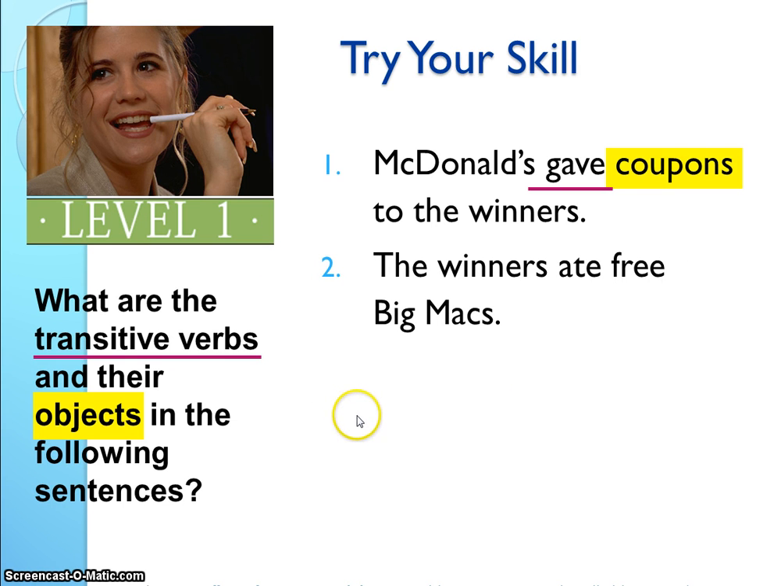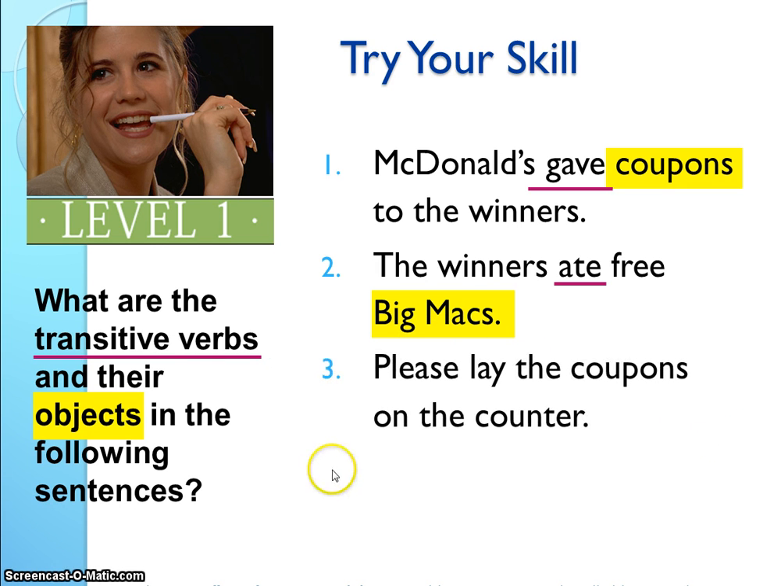Okay, the winners ate free Big Macs. What would be our transitive verb? It would be ate. And then what did they eat? The winners ate Big Macs. They were free, which is an adjective telling what kind of Big Macs they were. Please lay the coupons on the counter. Okay, so our verb is lay. And then our object would be coupons. We're laying the coupons. Remember, the is an article, but it also is an adjective.